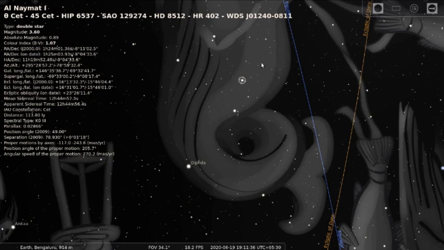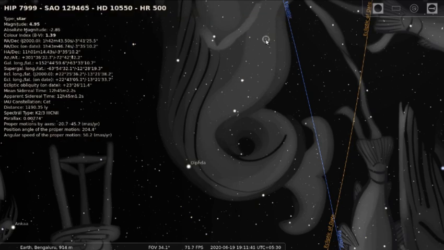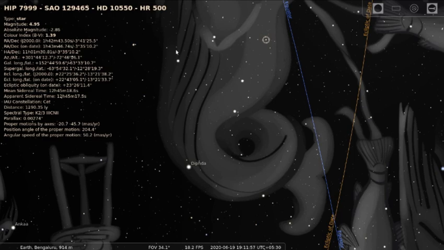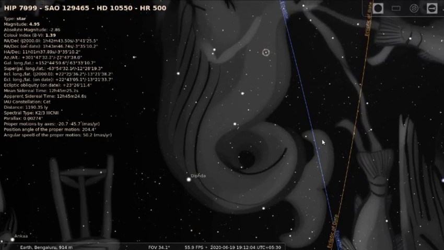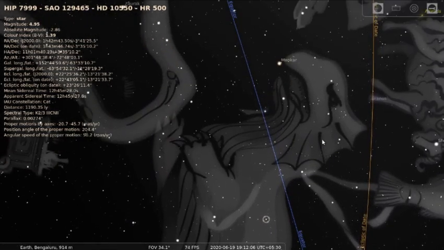Okay, so as I am going to higher and higher altitude, I am actually going more and more eastward, right? So you will see that this is the first point of Aries. From the first point of Aries, as you go to higher and higher altitudes, that is, if I move towards eastward, the RA values are keeping on increasing, right? Can you see that? If I lower it a bit more, let's look at some more stars which are very close to the equator.